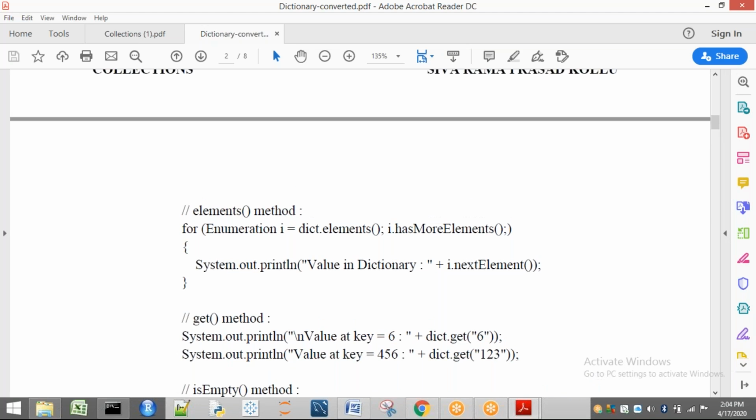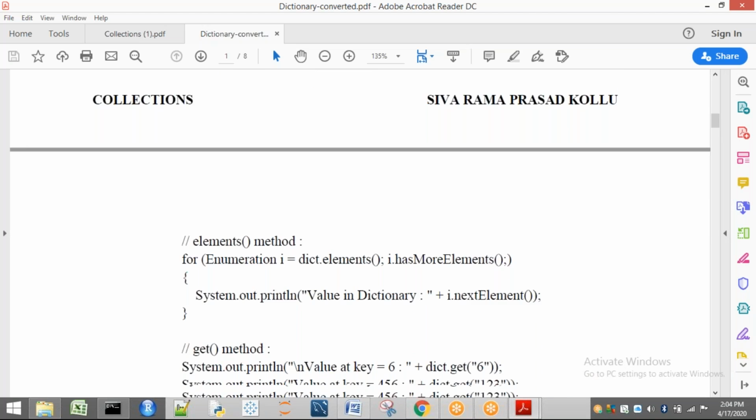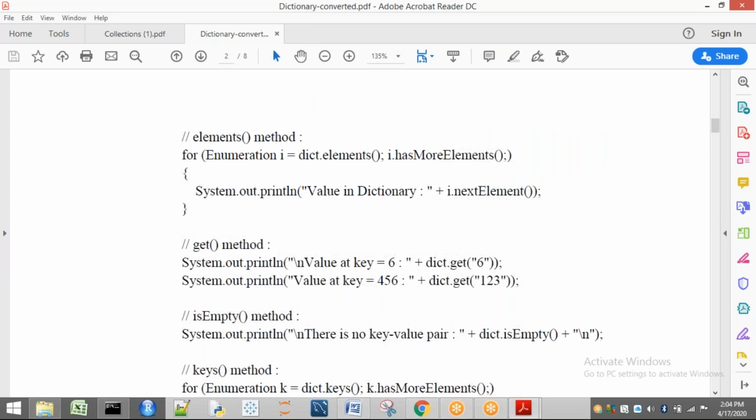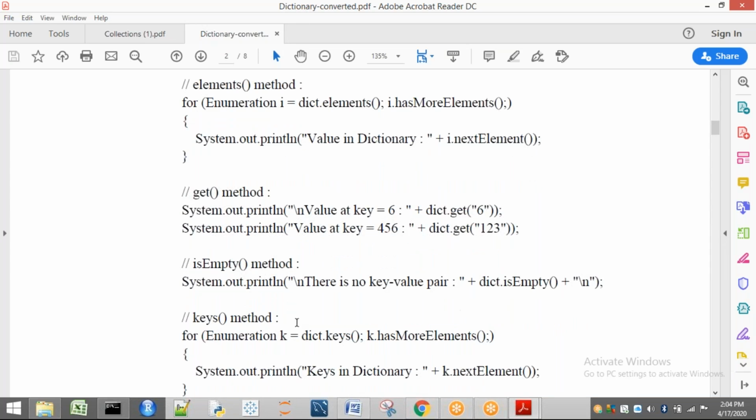For example, dict of get 6. Is there any 6 here? No. Okay, next dict of 1 2 3. So it is going to give you what? Code. If it is not present, what is it going to return? Already we have seen that concept in our previous sessions. So when I execute this one, you can understand that. Now is empty. I'm checking whether it is empty or not.